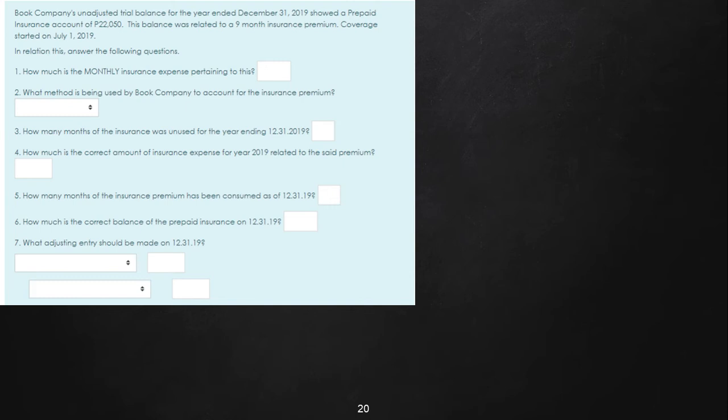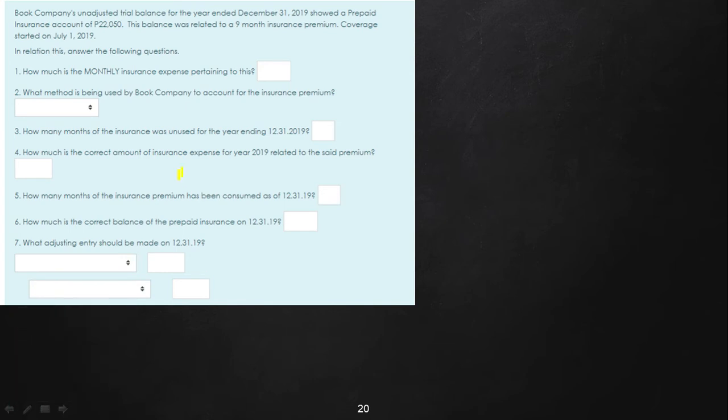So now, let's go to our, I think this is the last three problems. Let's start with Book Company. Book Company's unadjusted trial balance for the year ended December 31, 2009 showed a prepaid insurance account. So this time, we're no longer on pre-collection. Rather, we're now on prepayment of expense. So let's highlight the important information.